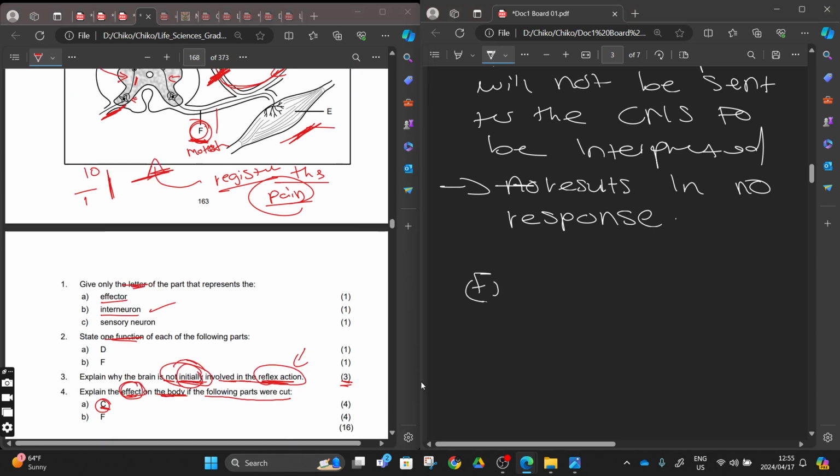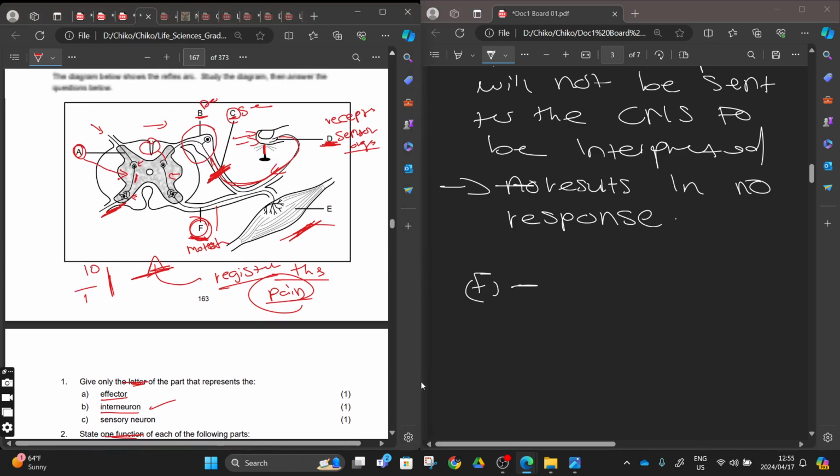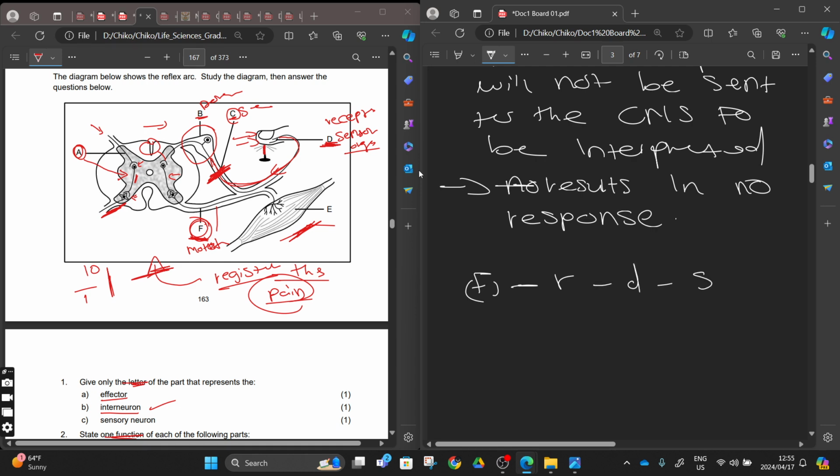So number 5, they said what will happen if you cut number F. Number F is a motor neuron. So what will happen here? The receptor will detect the stimuli, right? After detecting the stimuli, the stimuli will be converted into the impulse. The impulse will move to a sensory neuron.